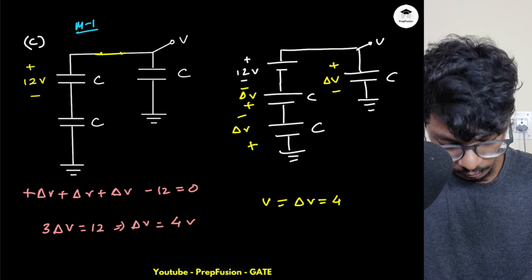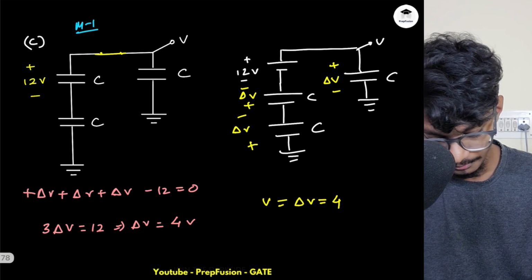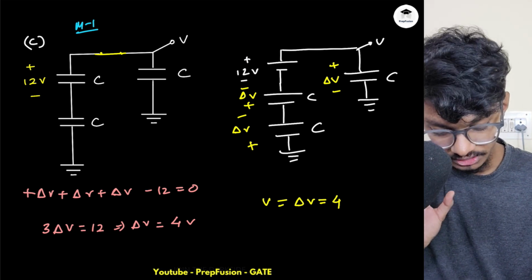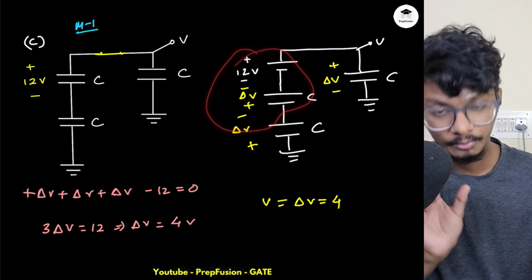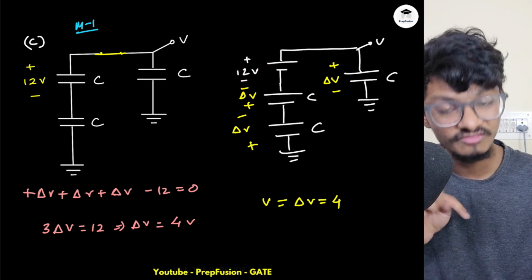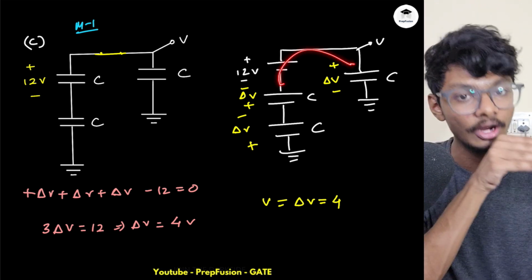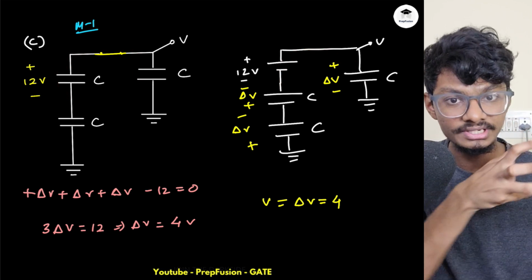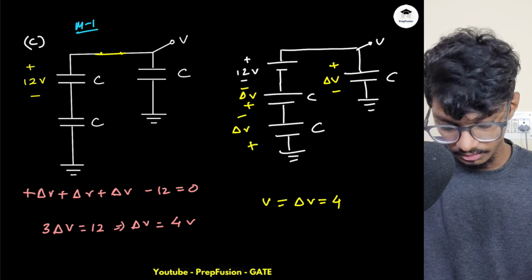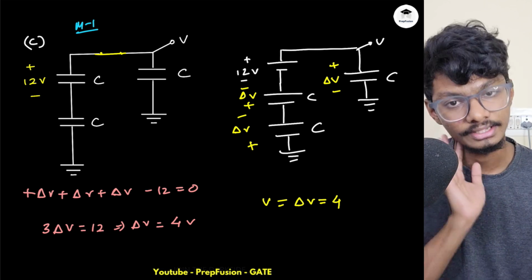Now, before doing this step, what I will recommend is, whatever you had done, like separating out this 12 volt battery, now you put it together. How do I put it together? This overall combination is what? 12 minus delta V, because these are of opposite signs. And why is it minus delta V? If you want to understand intuitively, this capacitor is giving out some charge, so obviously it will lose some delta V, some potential, but all of this will gain some potential due to this initial charge. So you can understand that intuitively as well.